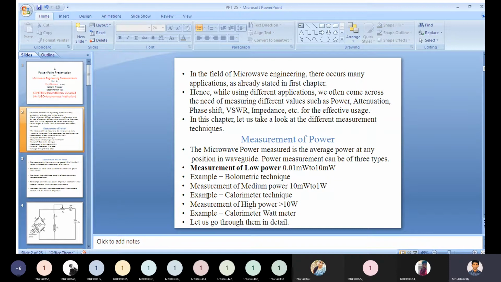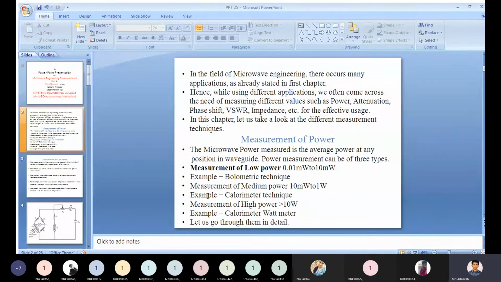The element used in a bolometer could be of either positive or negative temperature coefficient.